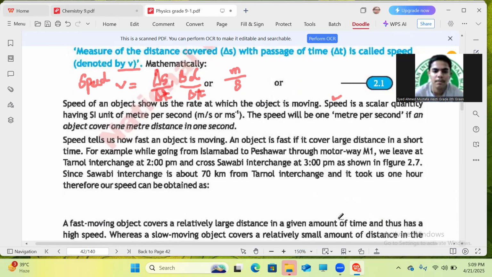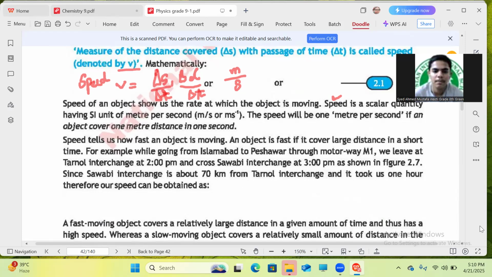So, for example, while going from Islamabad to Peshawar through motorway M1, we leave at Tunnel interchange at 2 p.m. and cross Swabi interchange at 3 p.m. Have you ever visited Islamabad or Peshawar? Many most famous areas of Pakistan. Yes, ma'am. I visited through train. Not actually, I went there using car on the highway. Okay.